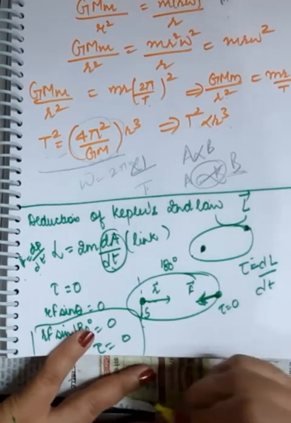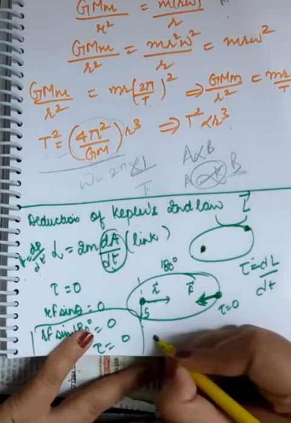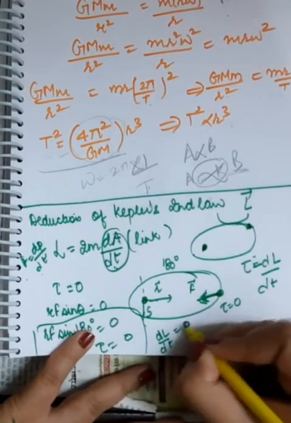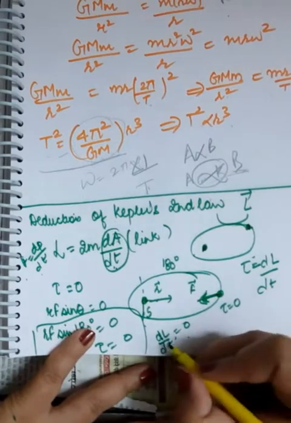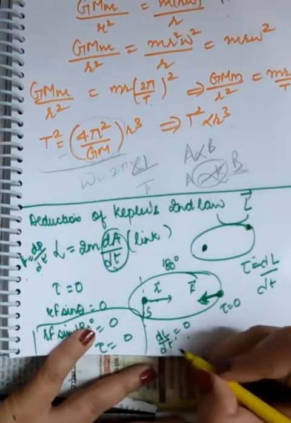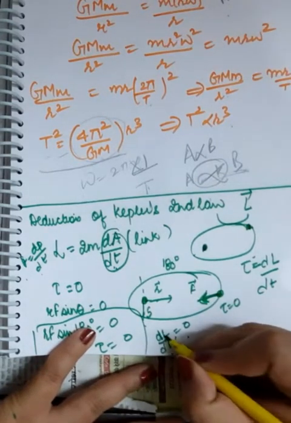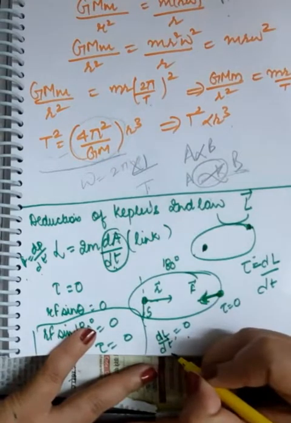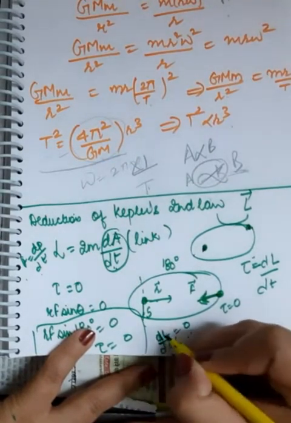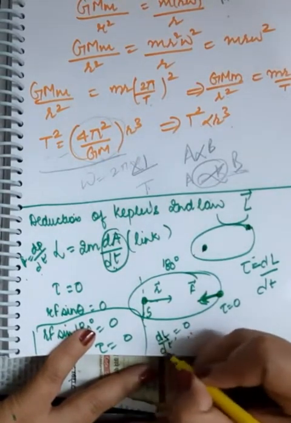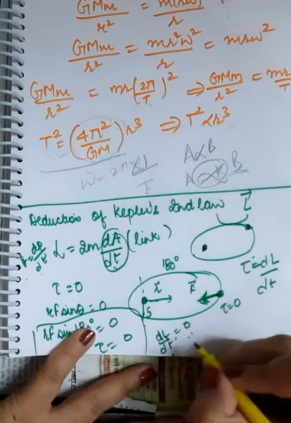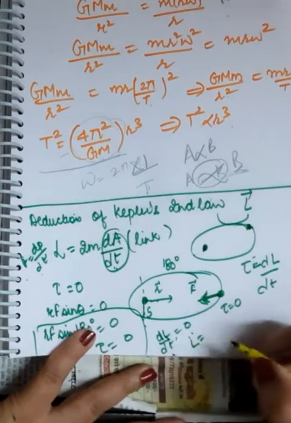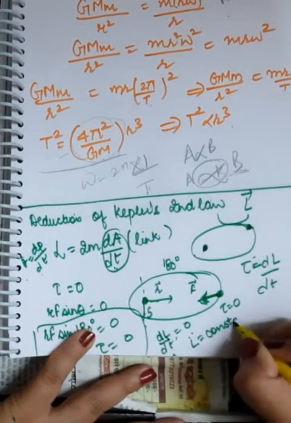Now when torque is equal to 0 in this situation, this means dL by dt is equal to 0. So dL by dt is equal to 0 means change in angular momentum per unit time is equal to 0. This means angular momentum is not changing at all. And when the angular momentum is not changing at all, this means angular momentum is equal to constant.